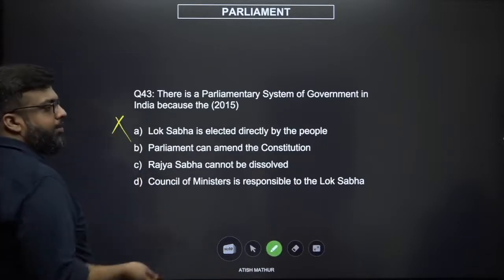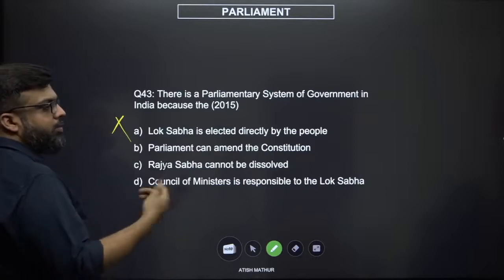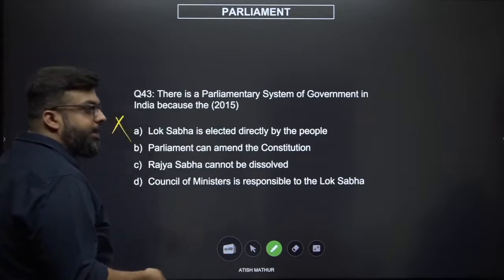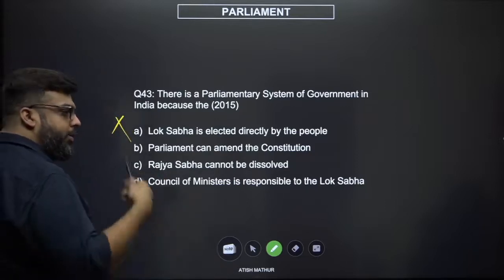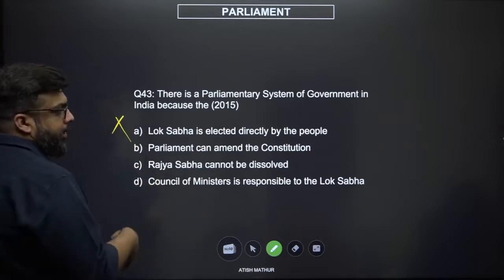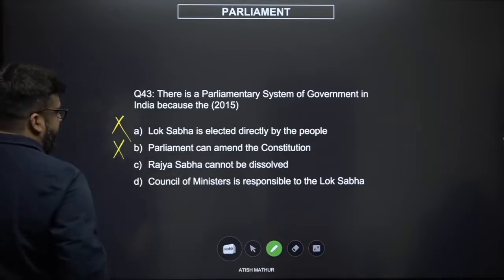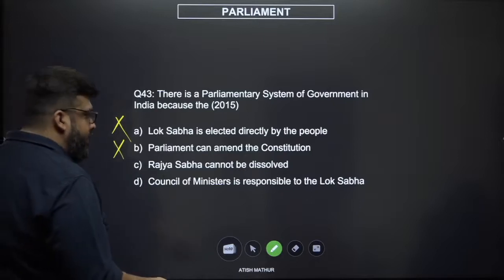The parliament can amend the constitution. That has nothing to do with the parliamentary system of government. Even in the US, the US Congress can amend the US Constitution. So not the case. Not necessarily parliamentary.